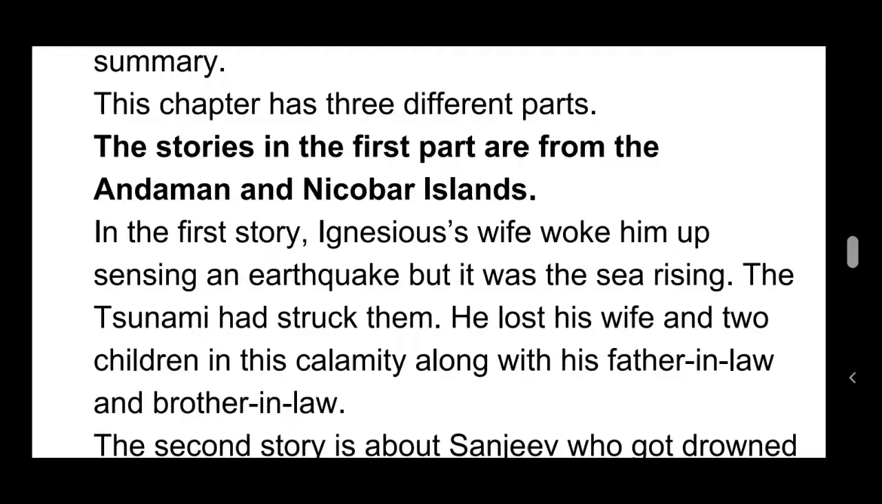In the first story, Ignatius is the first character of this story, children. Ignatius' wife woke him up sensing an earthquake, but it was the sea rising. The tsunami had struck them. He lost his wife and 2 children in this calamity, along with his father-in-law and brother-in-law.